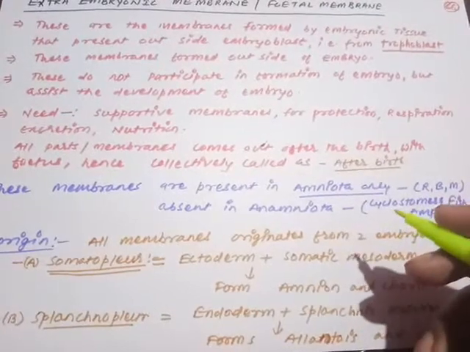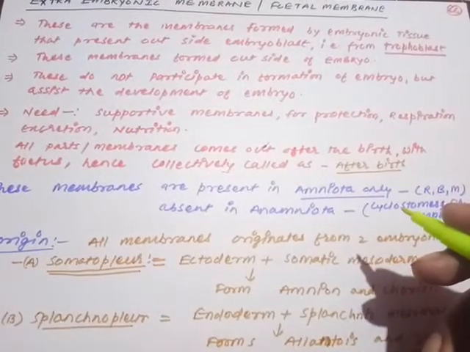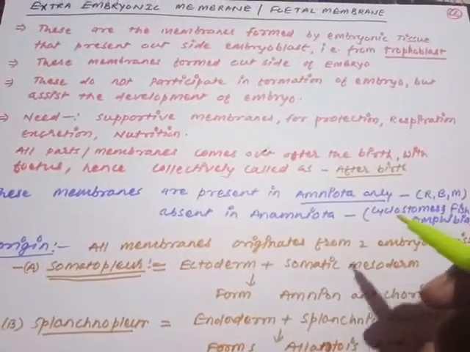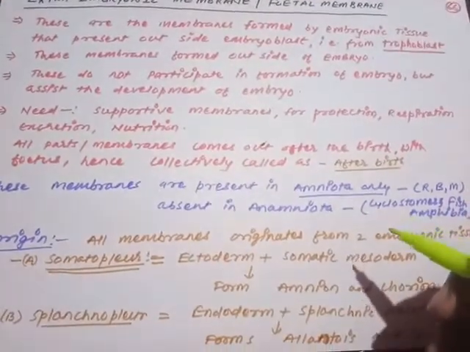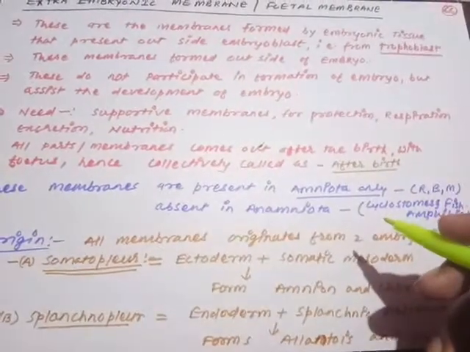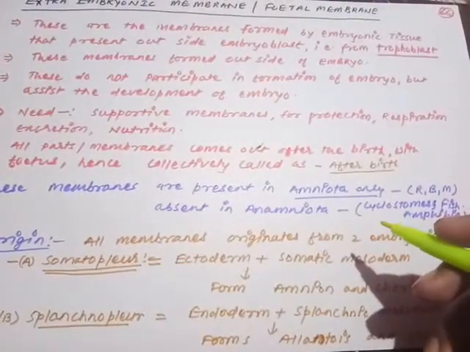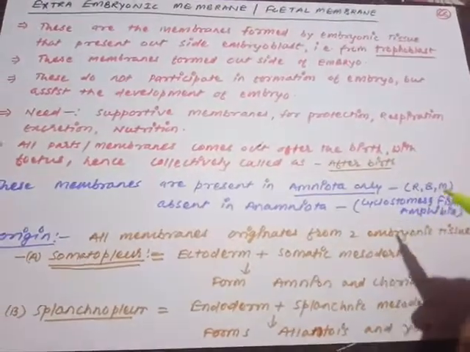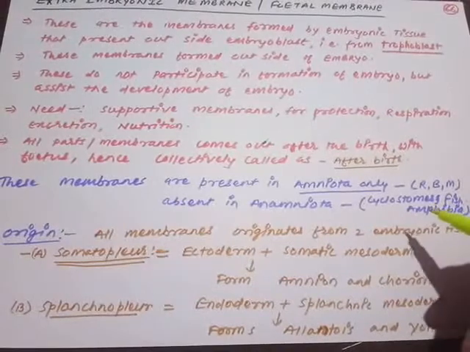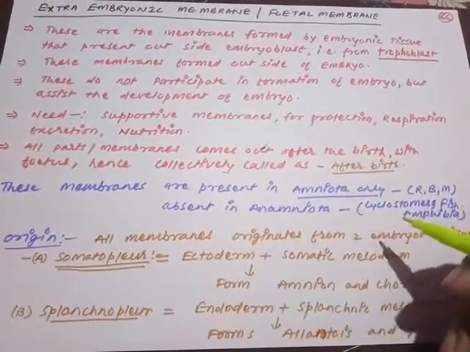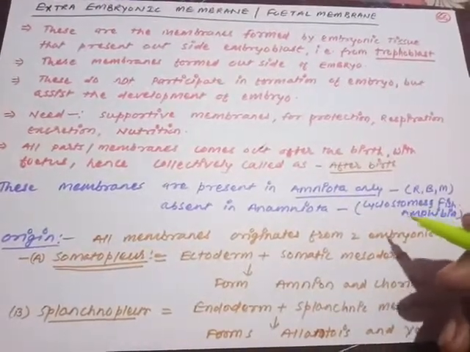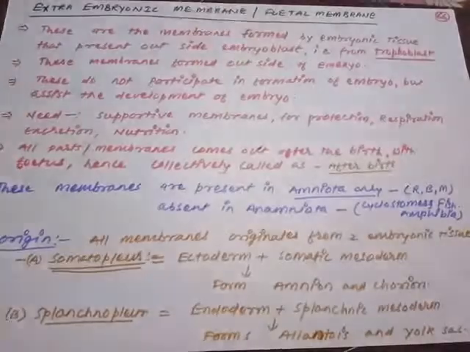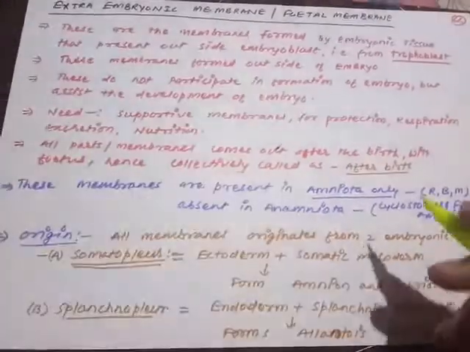One membrane is there, the amnion. If the amnion is present, then only all the membranes will be present. This is a crucial point. When the amnion is present, then only all the membranes are present. That is why the group of animals having the fetal membranes are called amniota, and those not having fetal membranes are called anamniota. Remember, RBM, reptiles, birds, mammals are part of amniota with the fetal membrane, while the others, those not having fetal membranes, are called anamniota: the cyclostomes, fishes and amphibians.